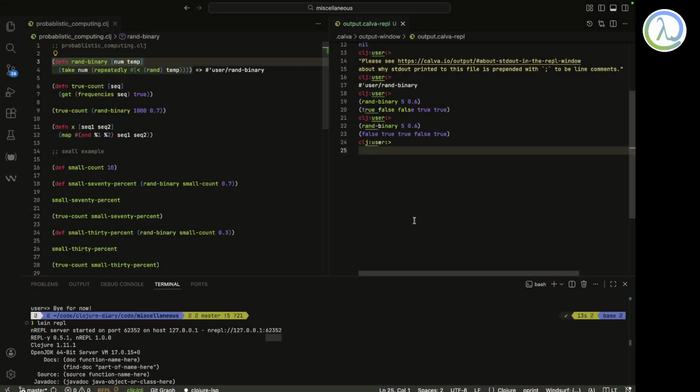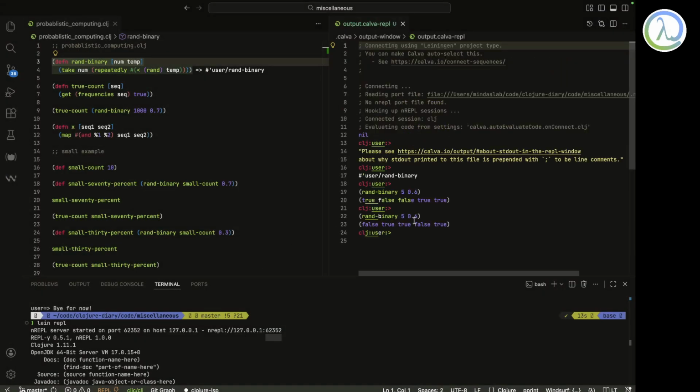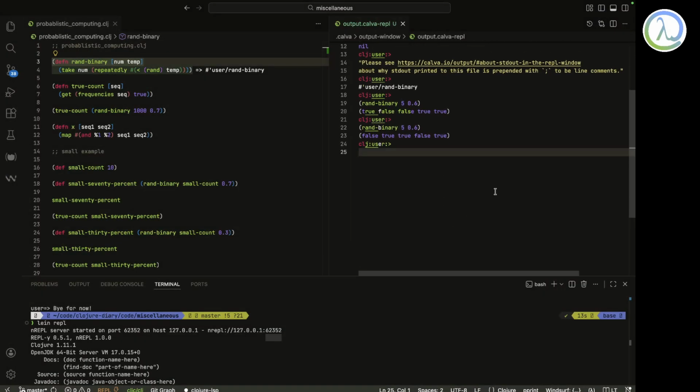Now you just need to set this rand binary, and let's keep it as 10 bits. At 10 bits, put 0.3 and you get something, and next put 0.7 and you get something.